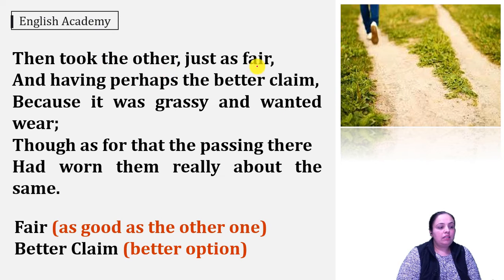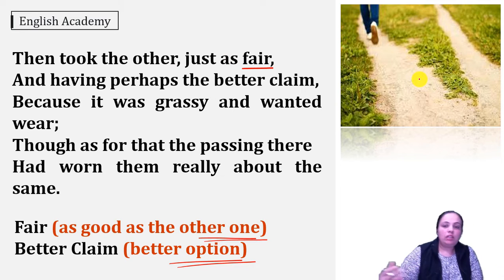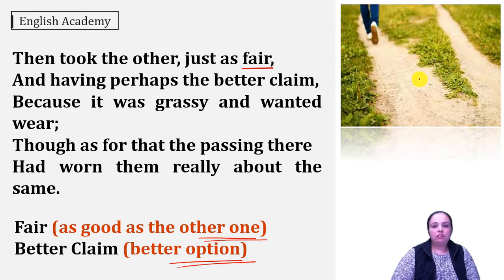Then took the other just as fair, and having perhaps the better claim, because it was grassy and wanted wear. Though as for that the passing there had worn them really about the same. Now here fair means as good as the other one, and better claim means a better option. Now here he says, then took the other just as fair. So he says that earlier he was looking at one path which turned and it closed due to the undergrowth, due to the bushes. But then he says that I took the other road. It was also equally good.